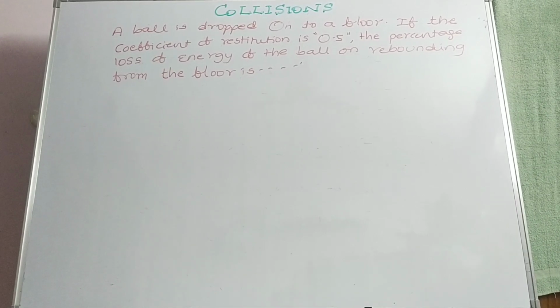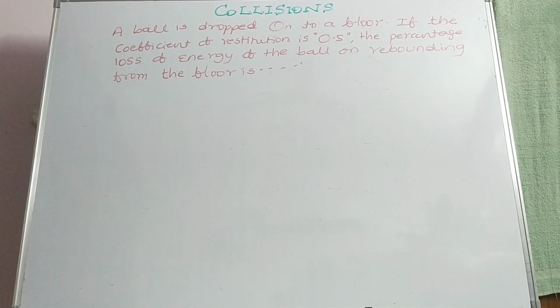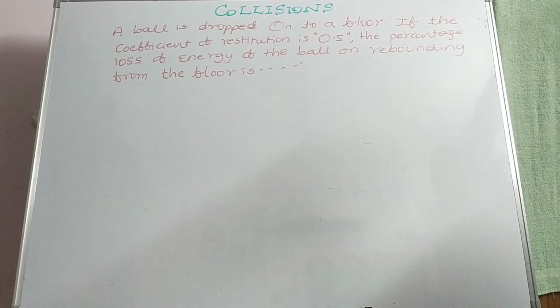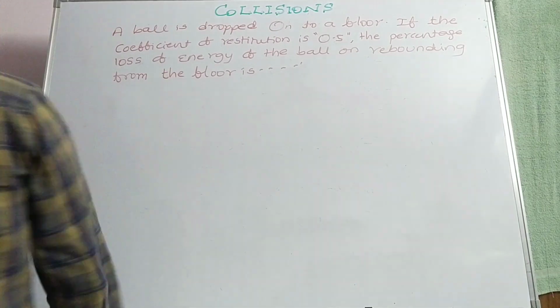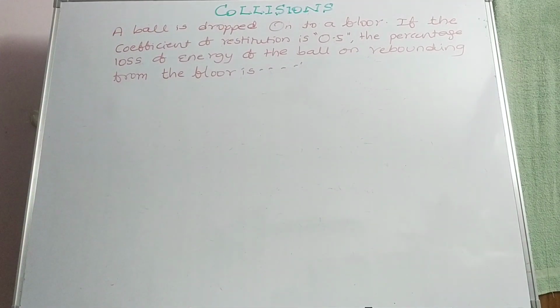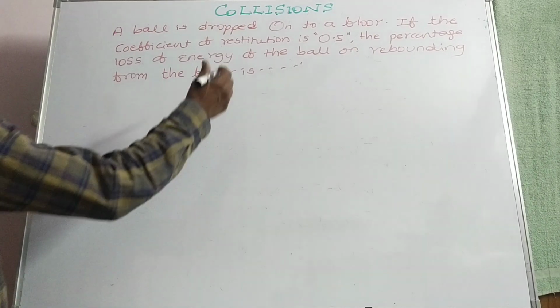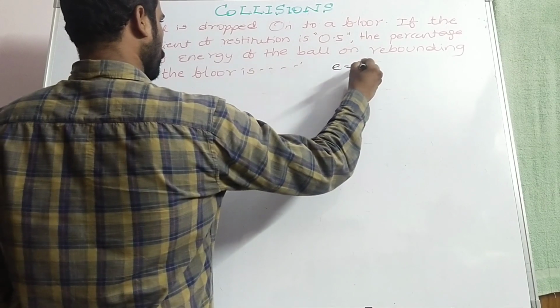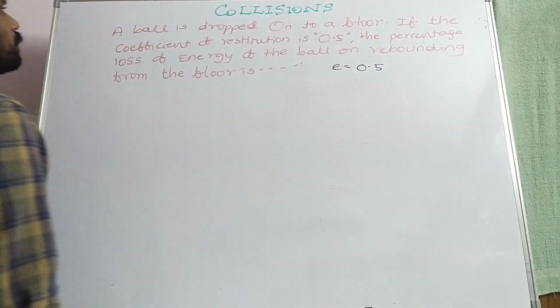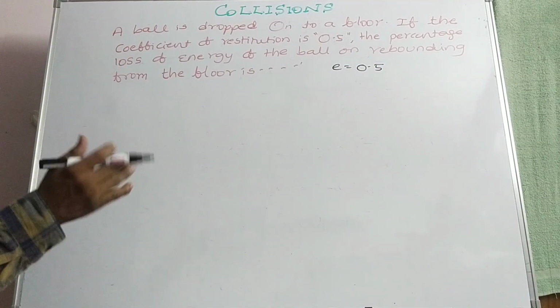Today we are going to discuss problems on collisions. A ball is dropped onto a floor. If the coefficient of restitution is 0.5, what is the percentage loss of energy of the ball on rebounding from the floor? E is equal to 0.5 is given, so that is an inelastic collision, of course.